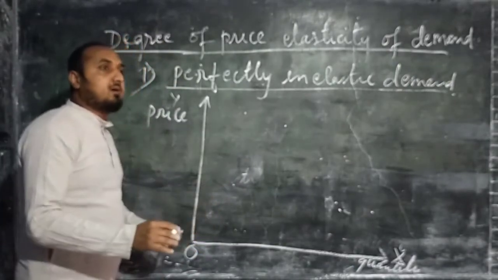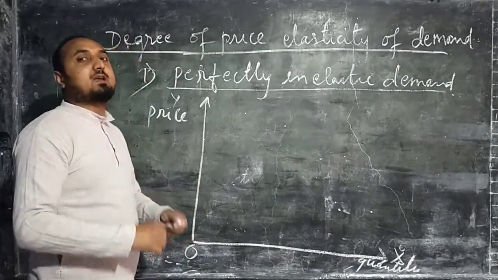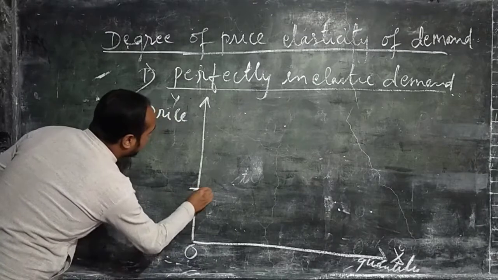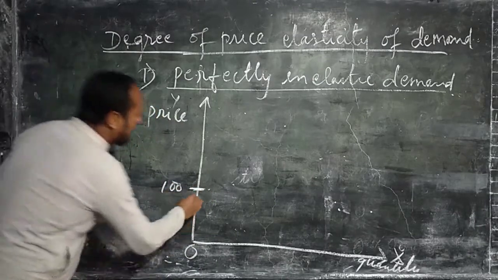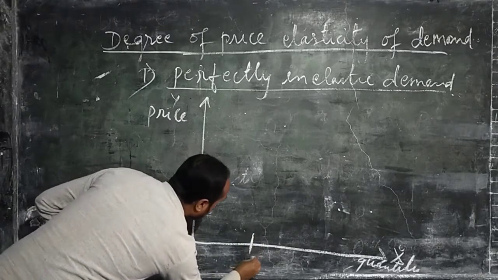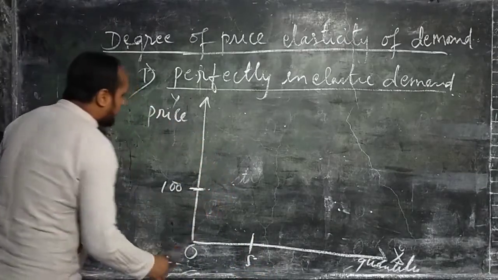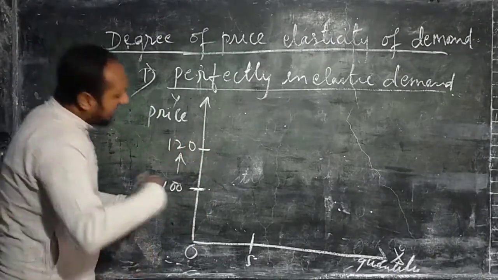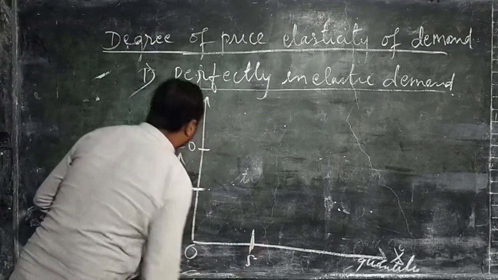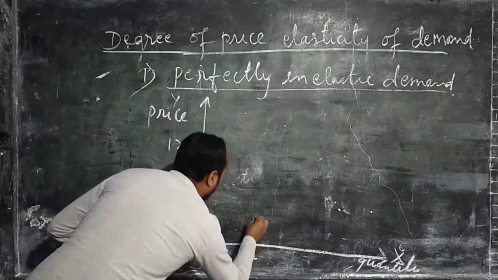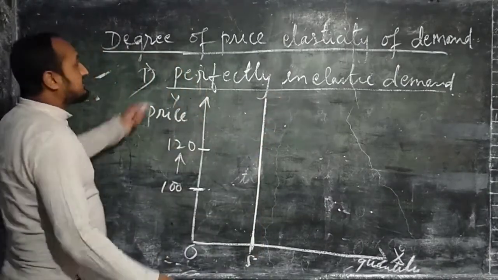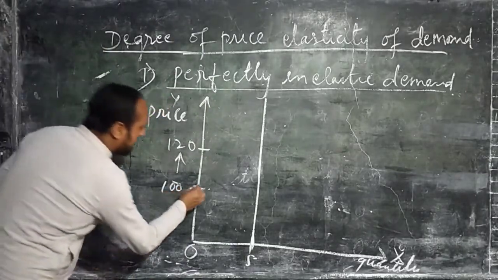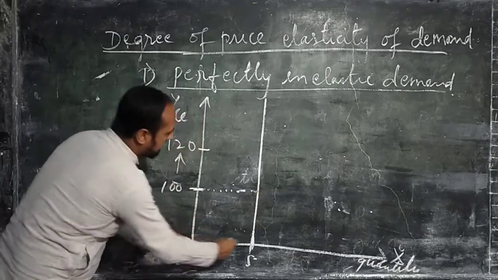Suppose the initial price of the commodity is 100 and the quantity demanded is 5 units.